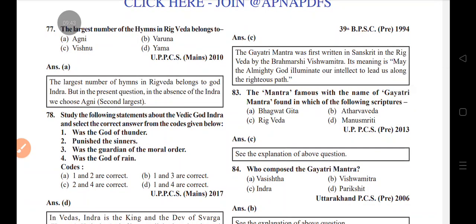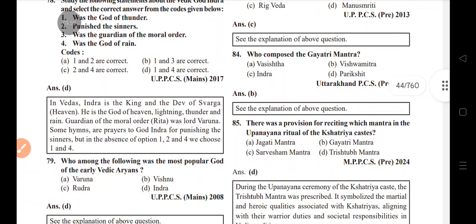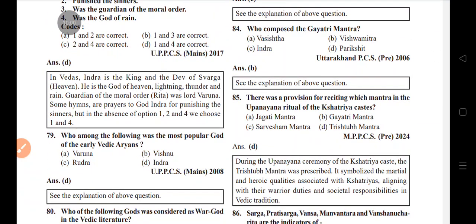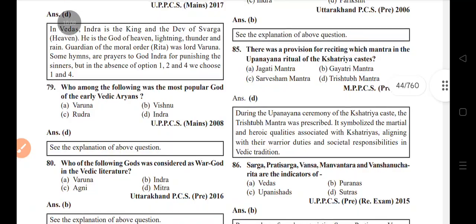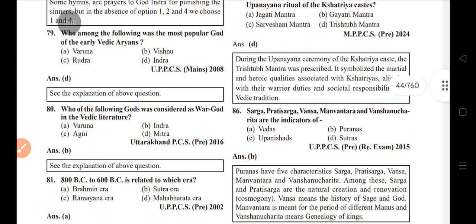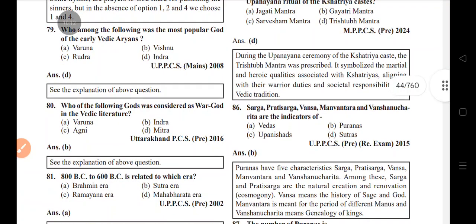Study the following statements about the Vedic god Indra and select the correct one. Was he the god of thunder, or the guardian of the moral order, or the god of rain? Which of the following was the most popular god of the early Vedic Aryans? Indra. Which of the following gods was considered the war god in Vedic culture? Indra. 800 BC to 600 BC is related to which era? Brahmin era.